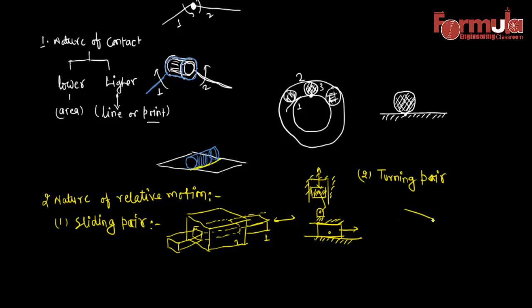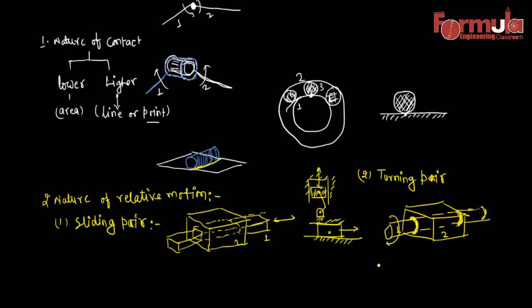Like, again, I'm taking a box here, which we also discussed previously, and through the circular hole there is a shaft passing through, and there are some collars over here providing a constraint so that the sliding motion of the shaft in the circular hole is restricted. So in this case, let's say this is 1 and this is 2, this shaft can only turn or revolve in this hole. So this type of pairing is defined as a turning pair or revolving pair.